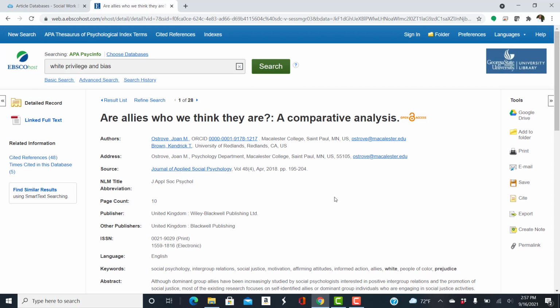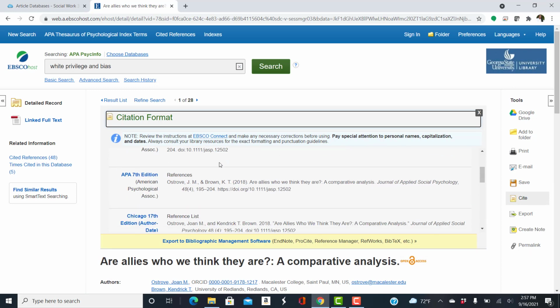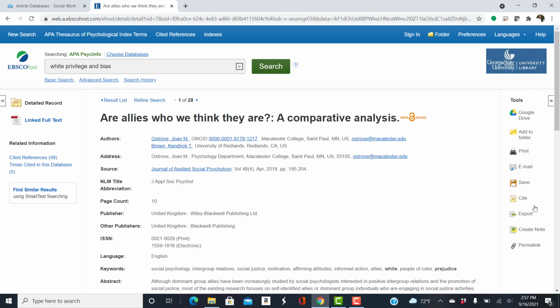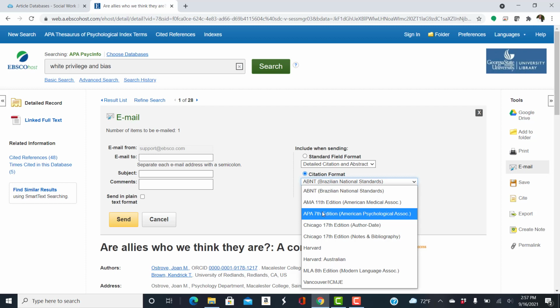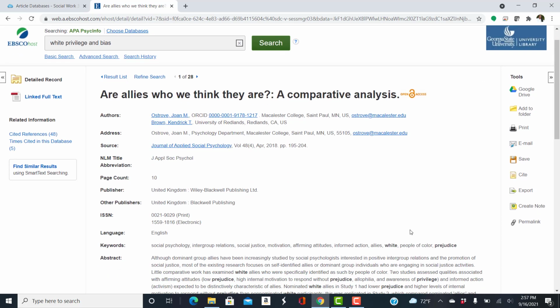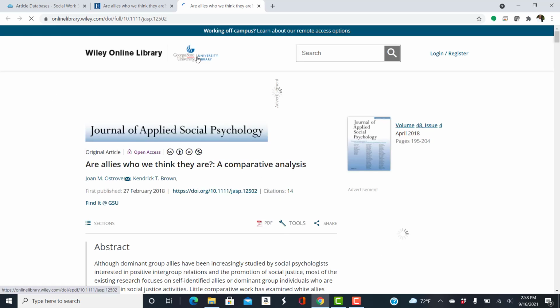For your bibliography, you can select Cite, and that'll give you the option to copy and paste into your paper. If you want to email this link or this citation to yourself, just make sure you select the correct citation format, and then it will show up in your email in that format so you can copy and paste there. This is the full text. So you can download that here.